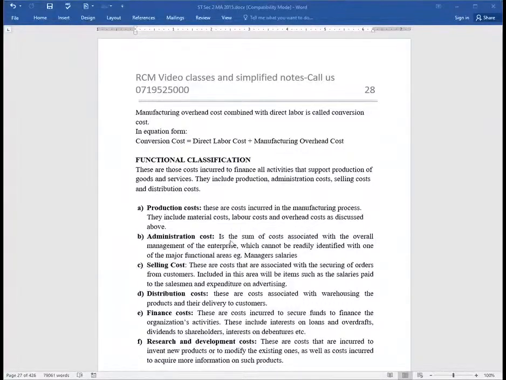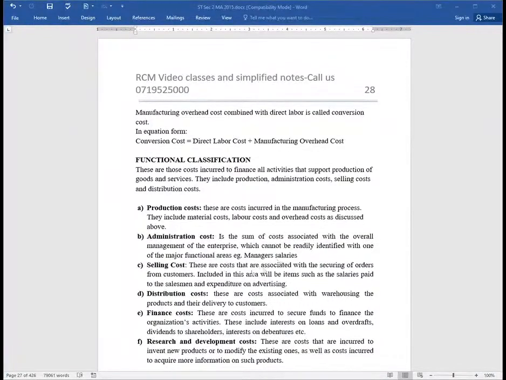Then we have administration. Administration is a key function of any serious entity. It's the sum of costs associated with the overall management of the enterprise, which cannot be readily identified with one of the major functional areas. A very good example of administration, ladies and gentlemen, will be the manager's salaries.